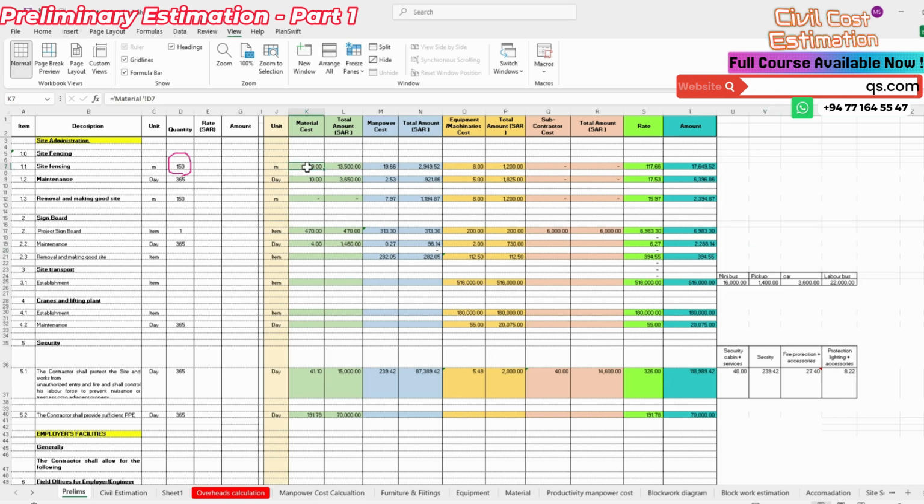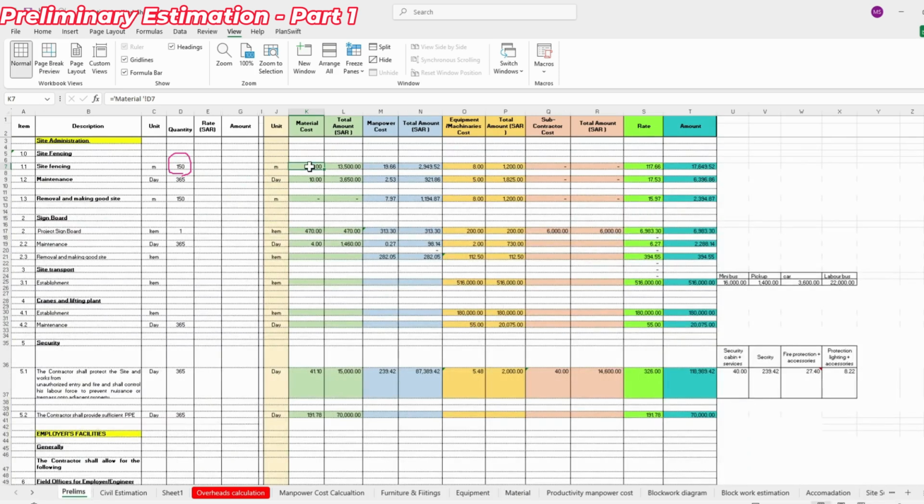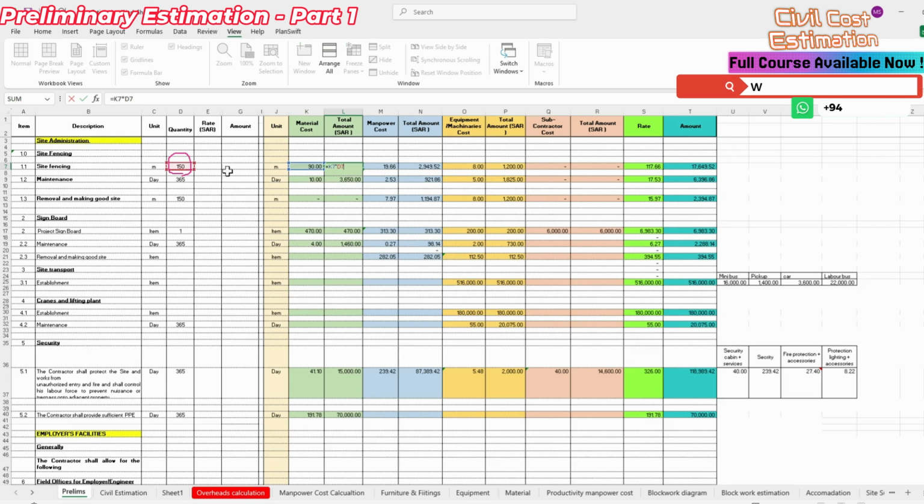Once you click this item, you can see the material D7, the fencing material per meter unit rate, is 90. We directly import this value here, so the cost of 1 meter is 90. The total amount is the total quantity multiplied by the material unit rate.